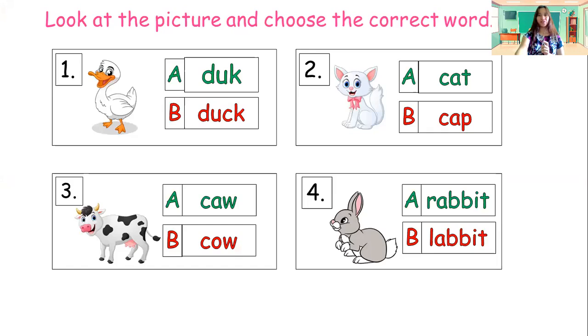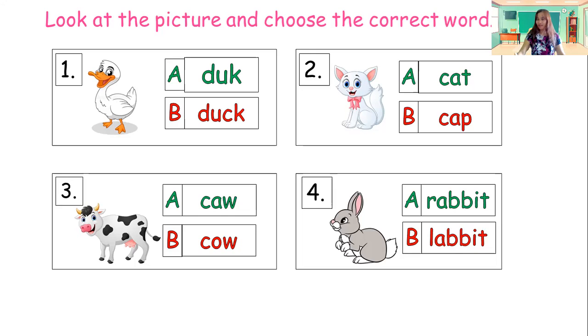Let's practice first. Look at the picture. Listen to the direction first. Look at the picture and choose the correct word. You will see 4 pictures. Let's answer first number 1. What is picture number 1? It's a duck. Which is the correct word? Is it letter A, D-U-K, or letter B, D-U-C-K? What is the answer? The answer is letter B?